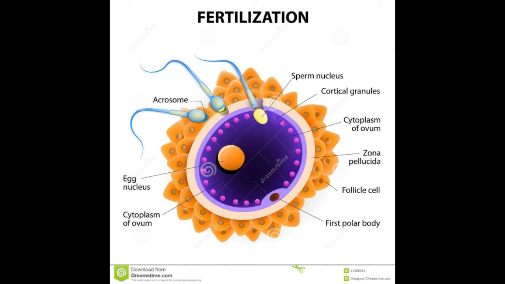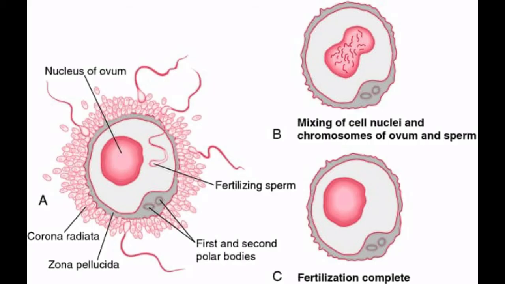The sperm enters into the ovum and fuses with it, resulting in the formation of a zygote. This process is called fertilization. The zygote is a fertilized ovum.